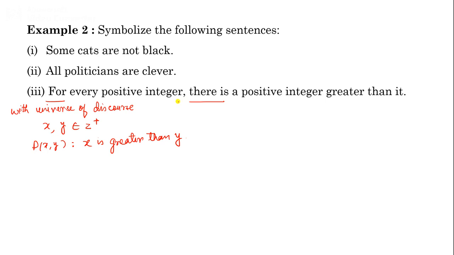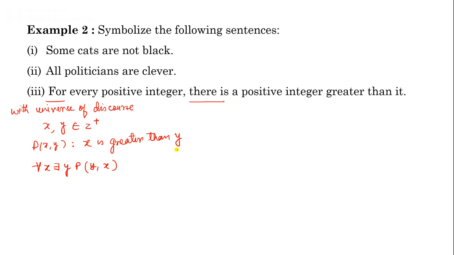For all x, for every positive integer x, there exists a positive integer y such that y is greater than x. How can we write this? P(x, y) denotes x is greater than y. So if we have to write y is greater than x, then we will write P(y, x), because we have to show that y is greater than x. And P(y, x) means y is greater than x.